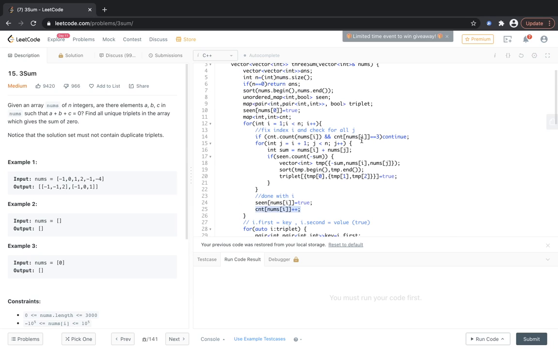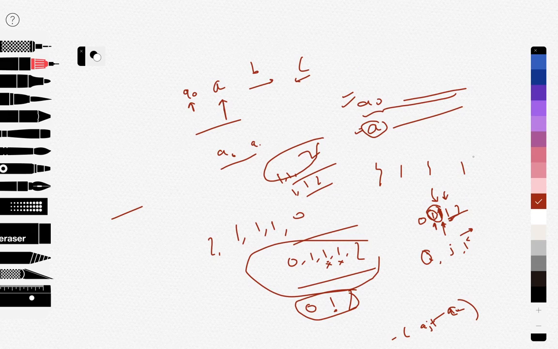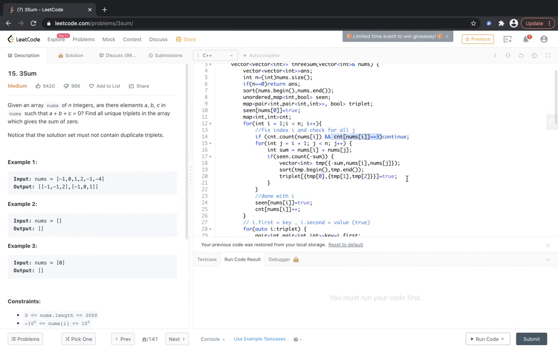And here the logic was that if count is 3, then clearly that middle element has been around for more than 2 times, so we don't need it. So like here, if we have 1 1 1, when we are at this one, this is the middle element and this one is there for the first time. But now when this one is the middle element, clearly we have ones before that, so we have 2 ones before that, and that won't contribute to the answer because this one along with this one was contributing to the answer already. So yeah, I don't think that it is needed.